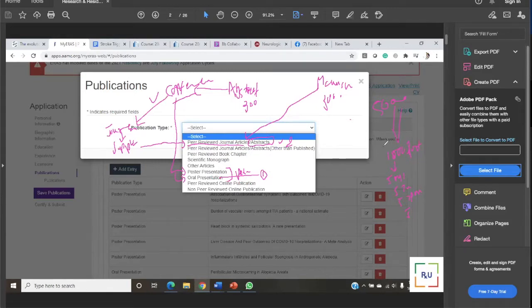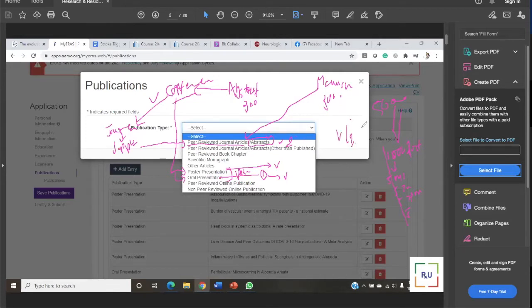So that will go even in your achievement section. If something is in oral presentation, that can go in the other achievement and award section. So basically that time you can put it in one here, that is okay. You are still going to present in a poster form, so you can put it in the poster category. That is also okay, because you presented in a poster form, you also presented in oral form. But when you talk about submitting in the peer review journal article abstract category, because it is available online, you can do it. But then they are asking you volume and issue.